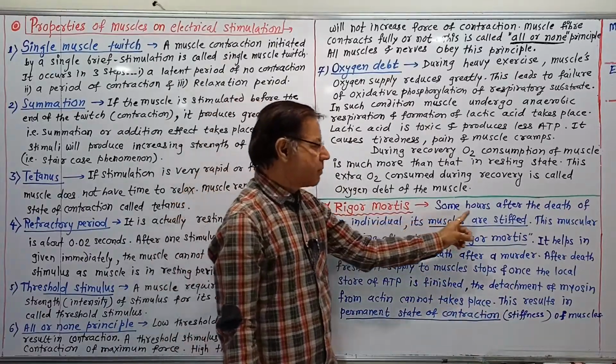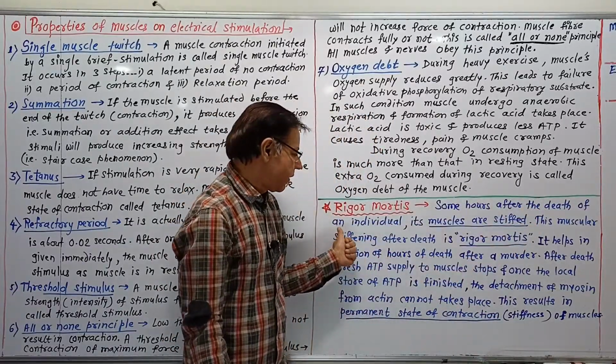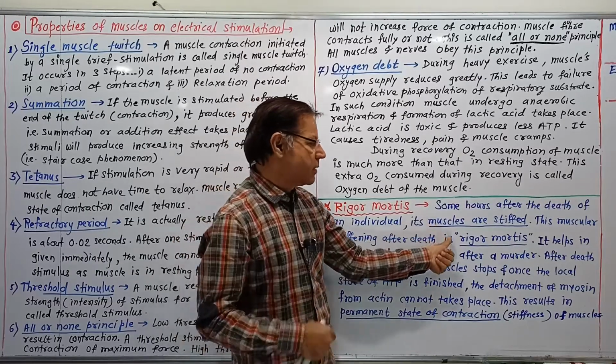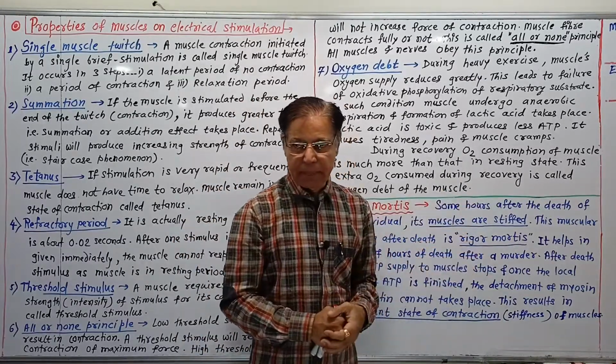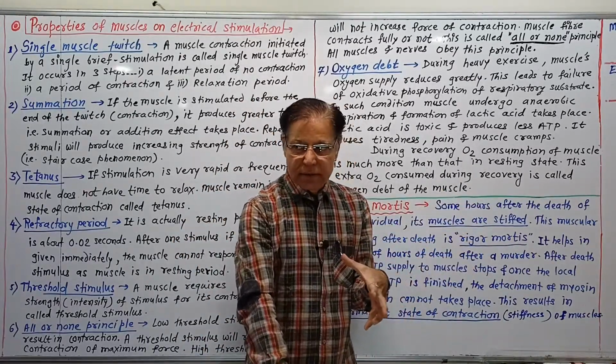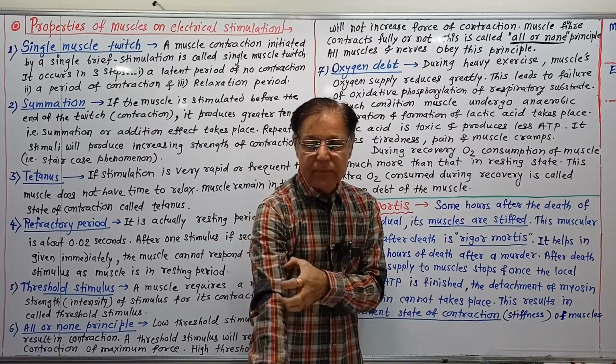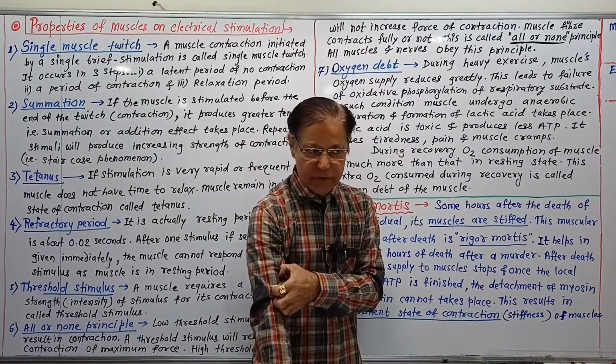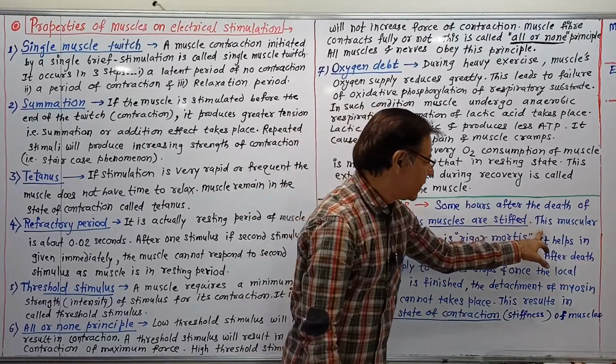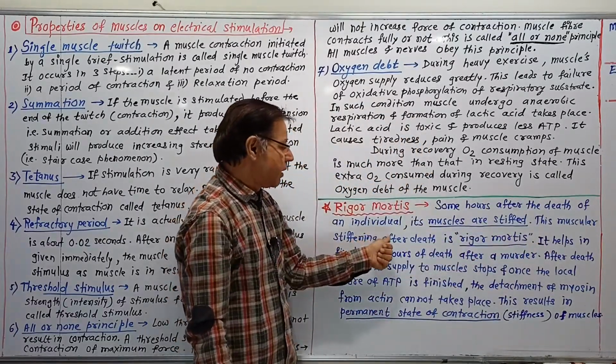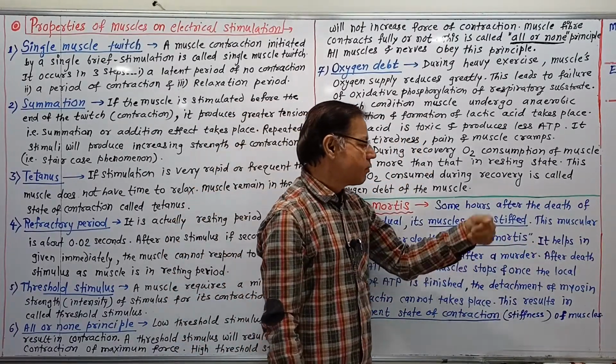Some hours after the death of an individual, its muscles become stiff and harder due to a permanent contraction stage. This muscular stiffening after death is rigor mortis.